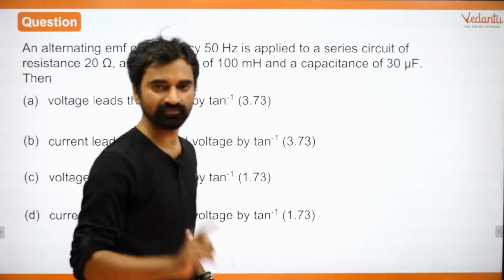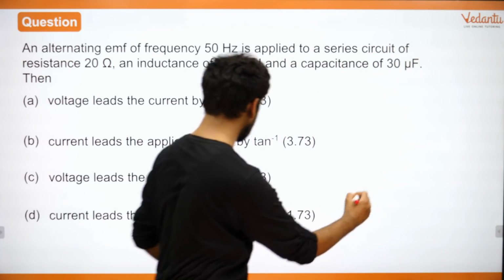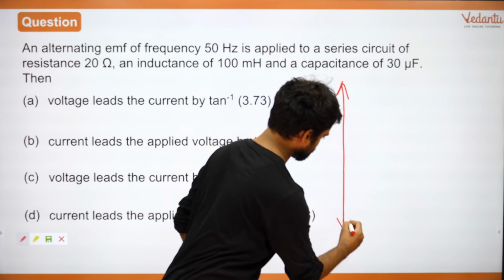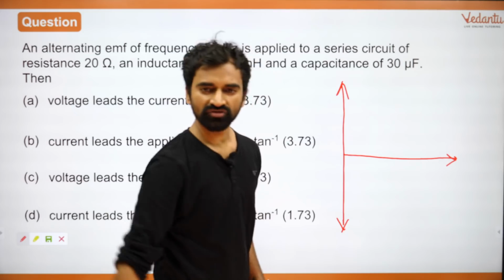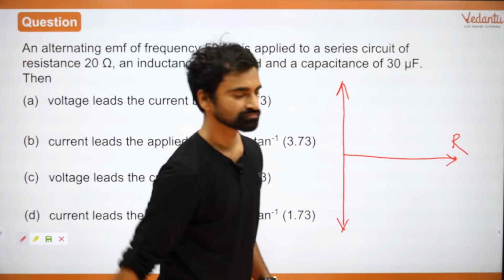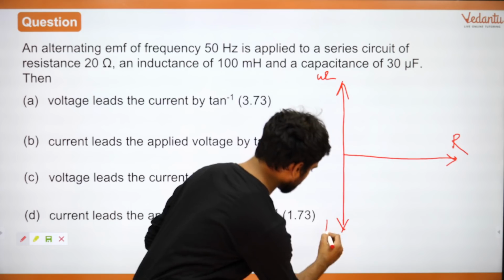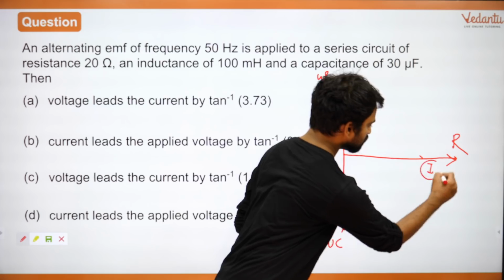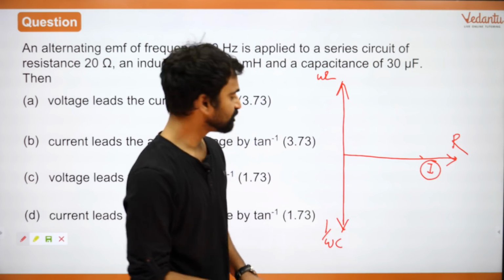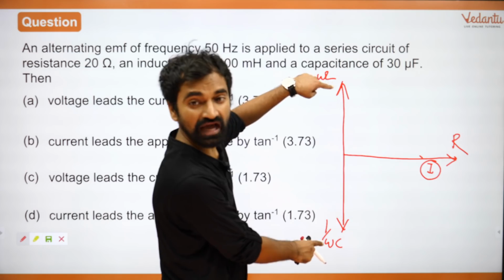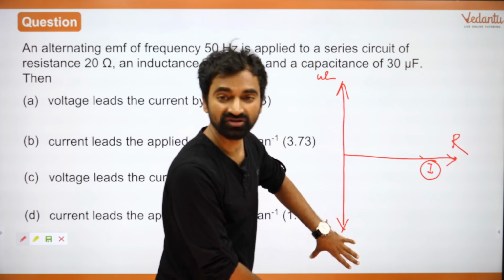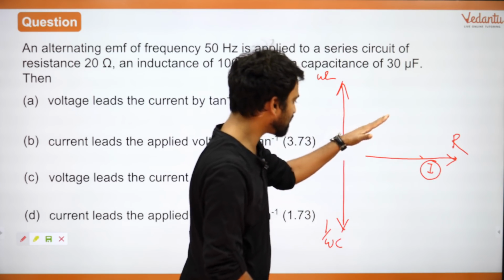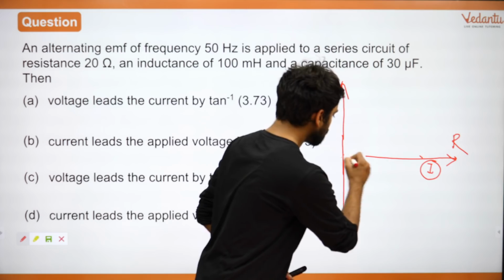How do we solve this question? Draw that phasor diagram. All of you know that this is R. Here you will have omega L and here 1 upon omega C. Right? This is where the current is. Also, depending on which of the two is bigger, that will decide whether EMF leads or EMF lags, right?